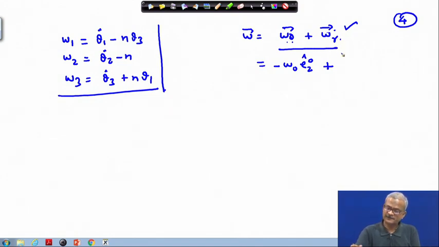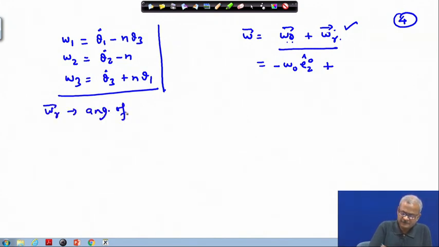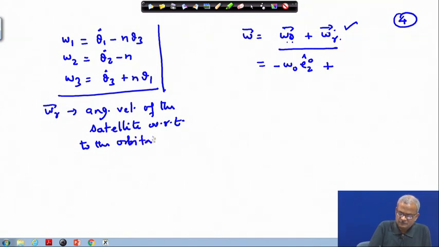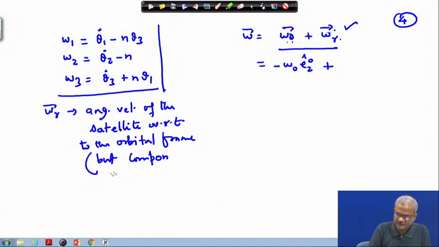With respect to the orbital frame, this is omega r 1, omega r is the angular velocity of the satellite with respect to the orbital frame, but components taken along the body axis.